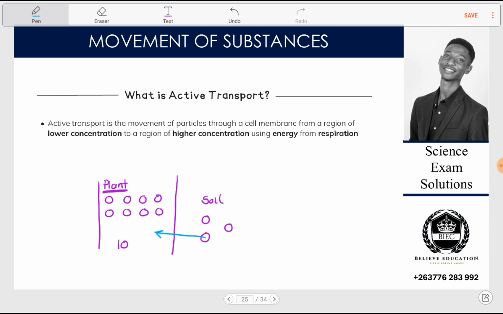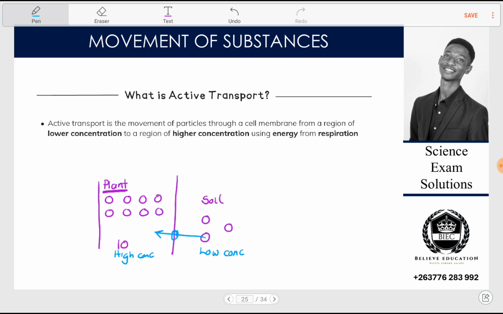Are we together? So it's now opposite to diffusion, because my nutrients are moving from a place of low concentration to a place of high concentration. So this is active uptake.